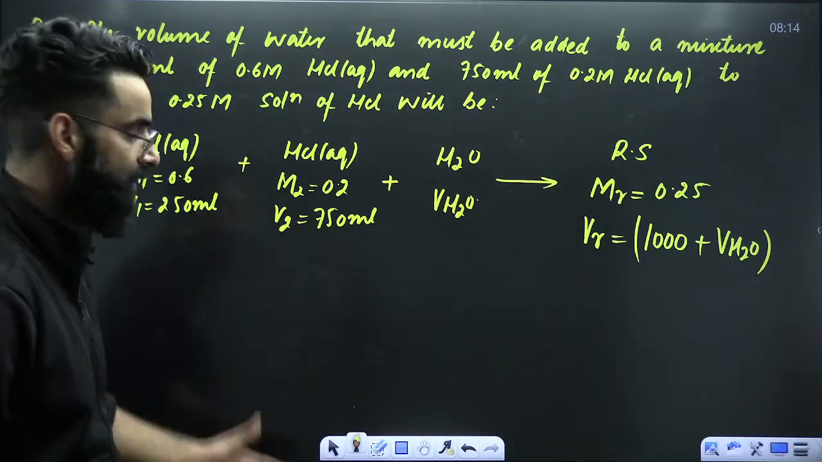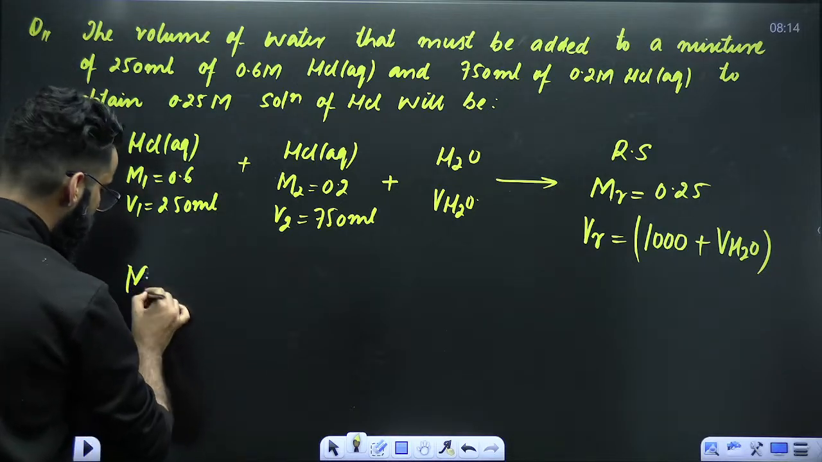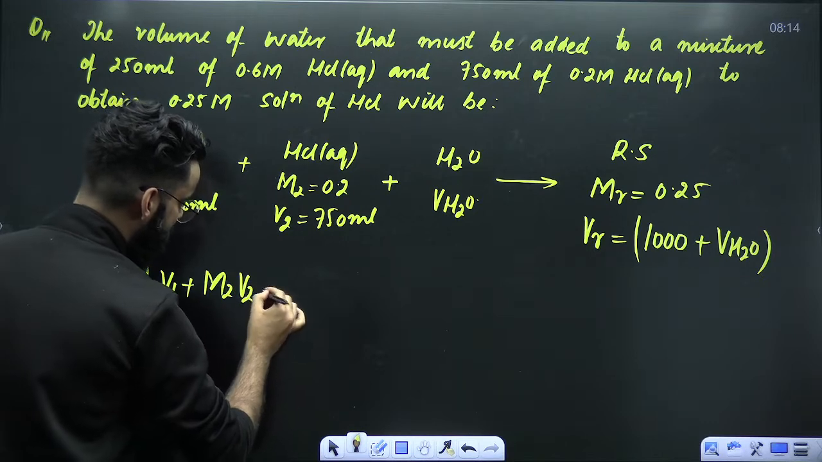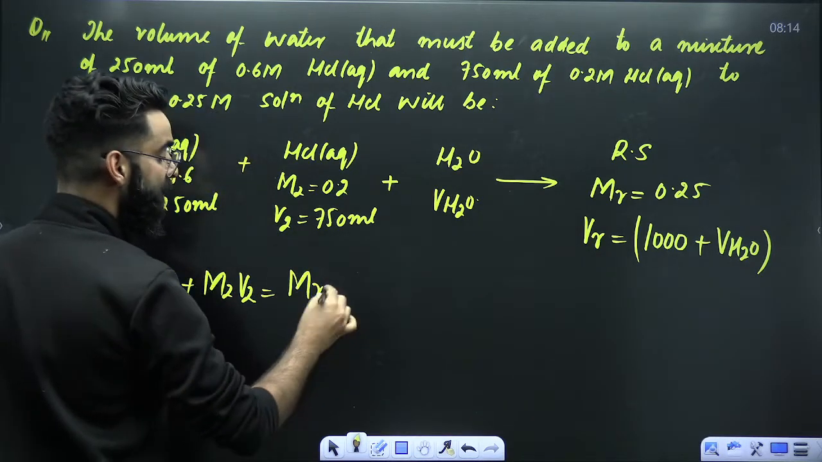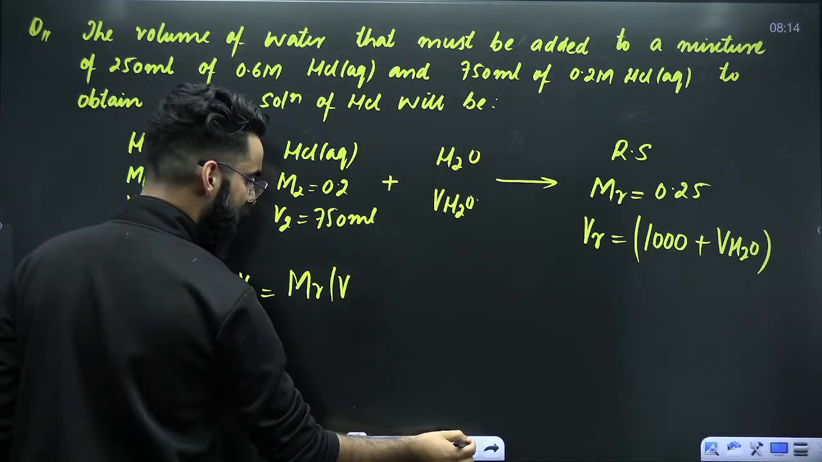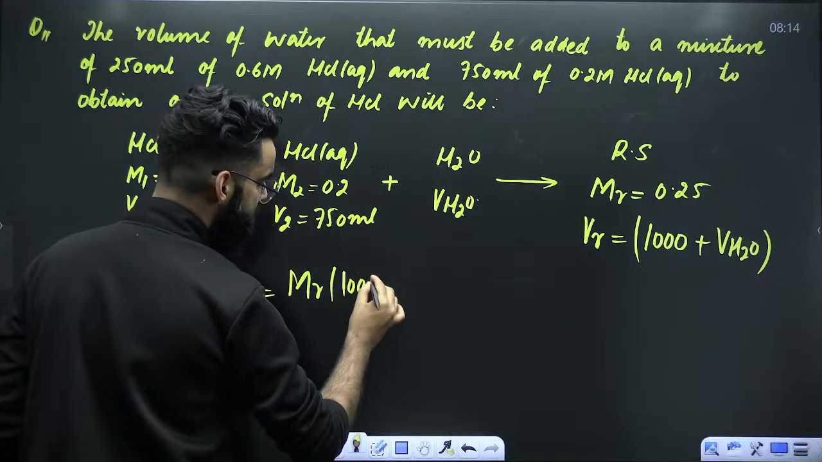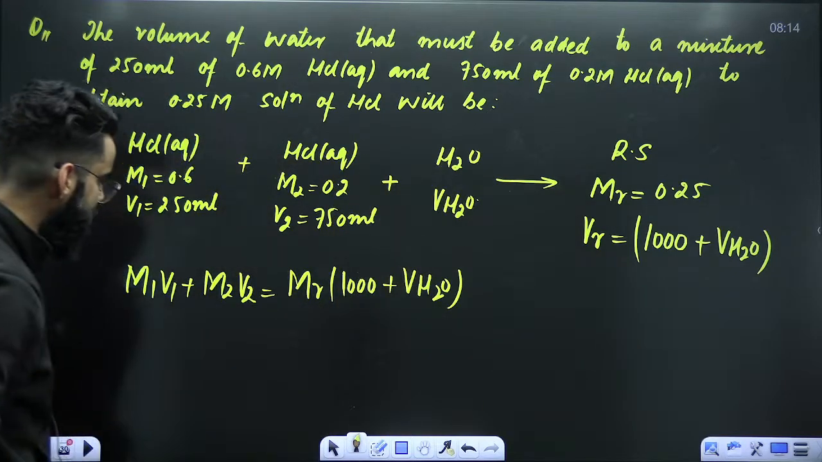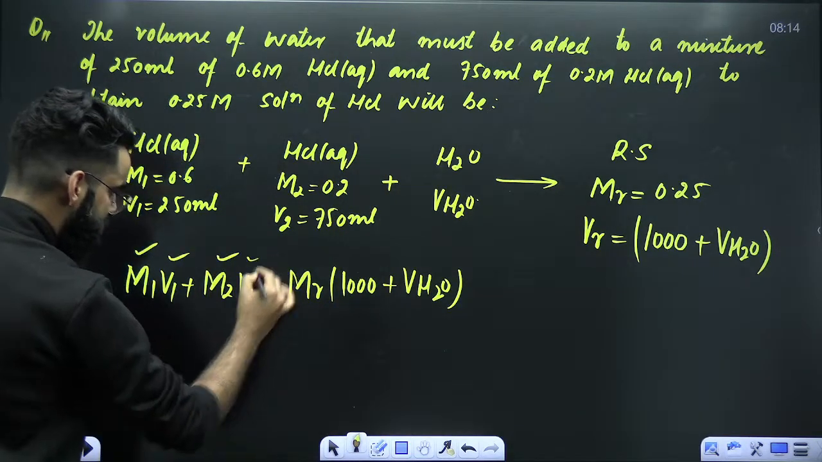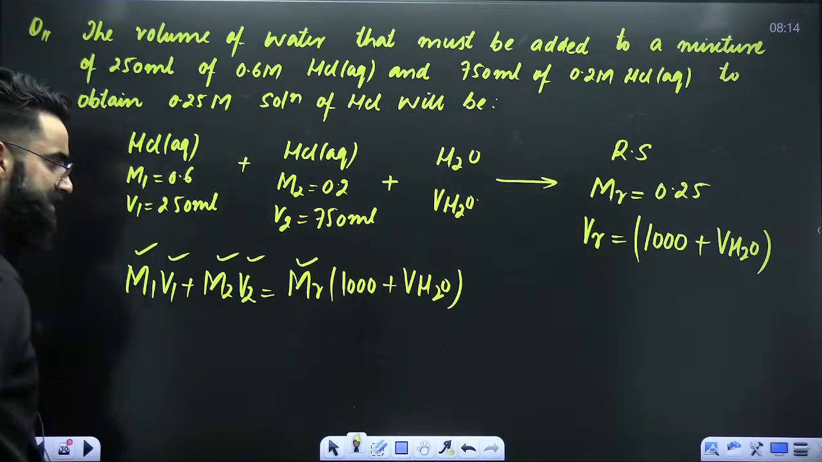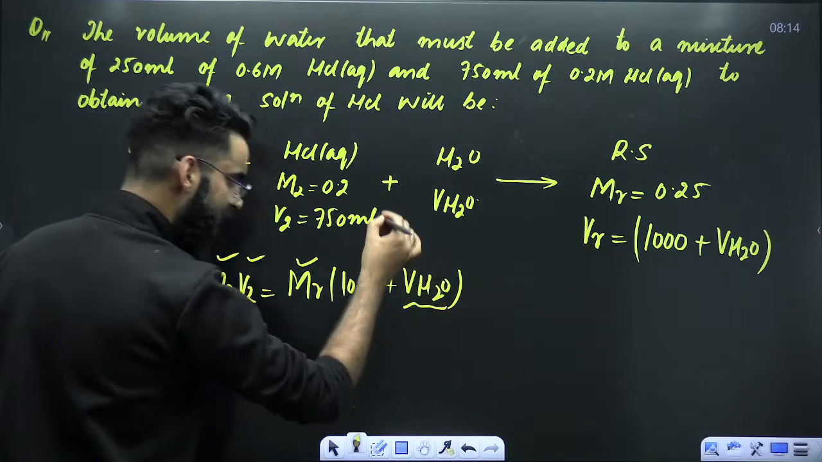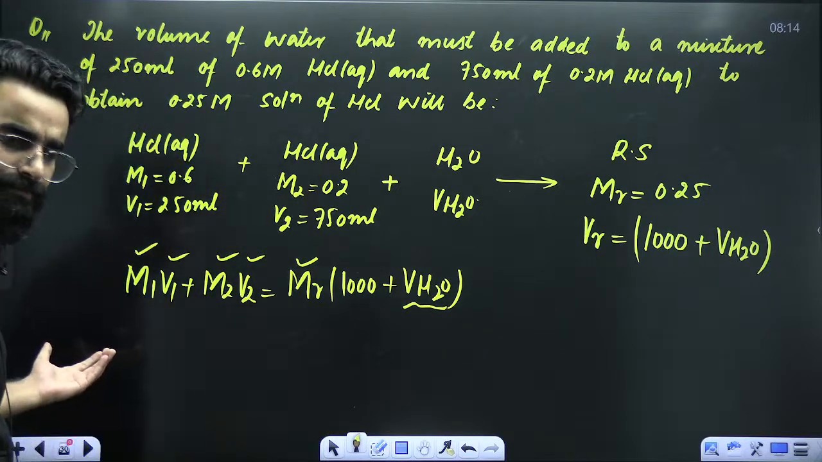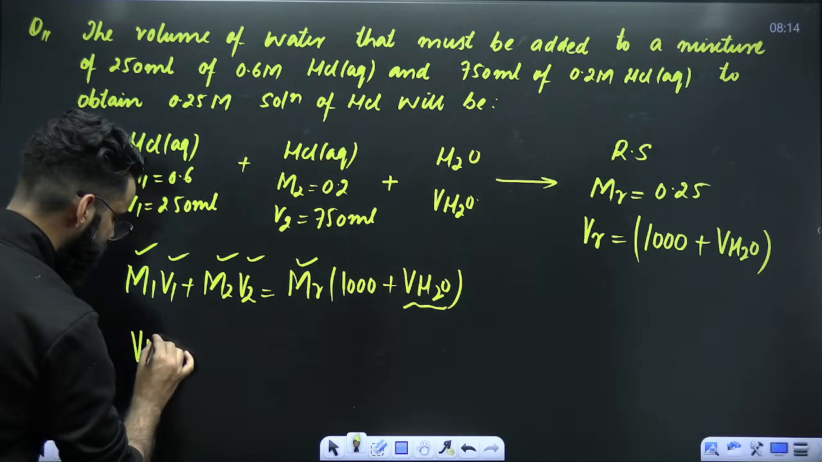This is case 2. So again use the result. You already know the case 2 result. M1 V1 plus M2 V2 has to be equal to MR multiplied by VR. But VR is nothing but 1000 plus volume of water which you have added over here, right? So this term is given to us. Even molarity of resulting solution is given. So you just have to calculate volume of water added. So one equation, one unknown. That's it. Calculate the volume of water added.